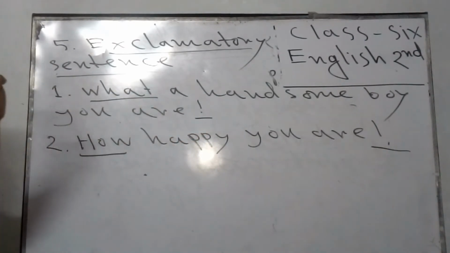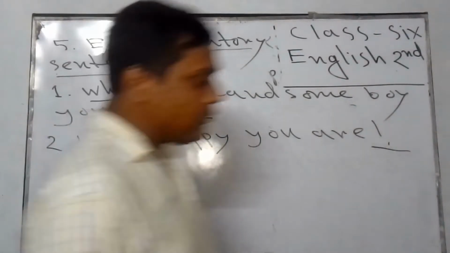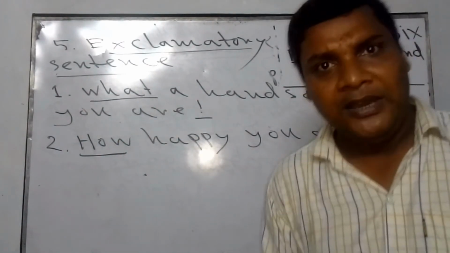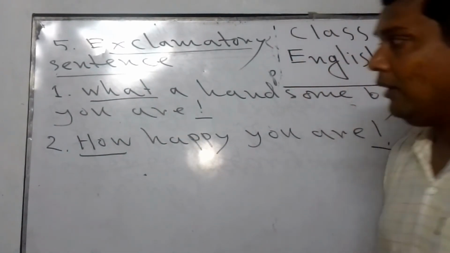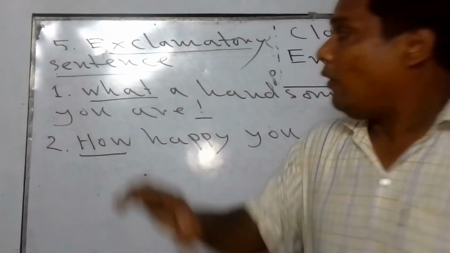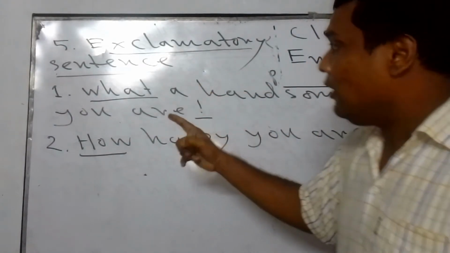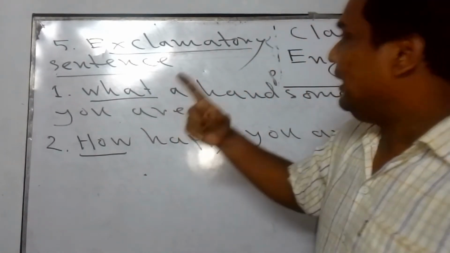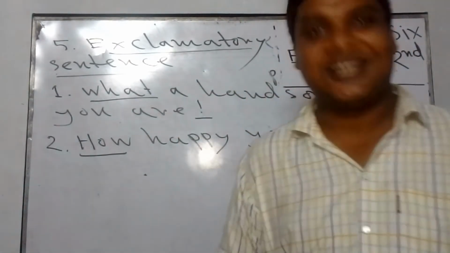In this way, if you say, sir, will there only be how or what at the beginning of the sentence? No, there will be other words such as hurrah, fie, alas.